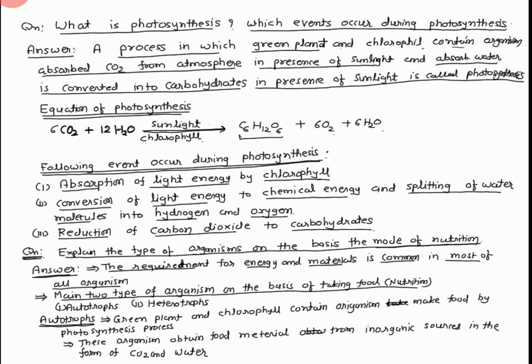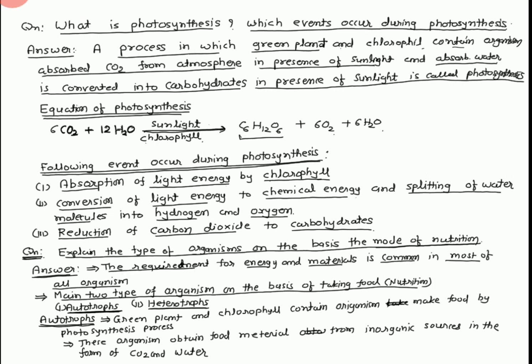Number 1, autotrophs. Auto means self, self-producing nutrients, nutrition produced by the self. Second is heterotrophs, which depend on others.